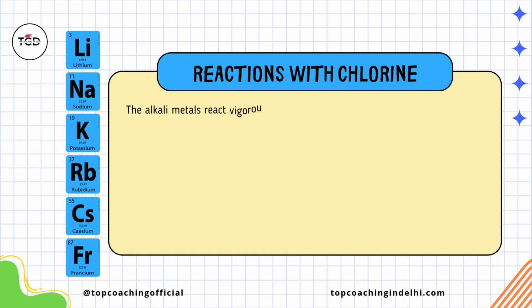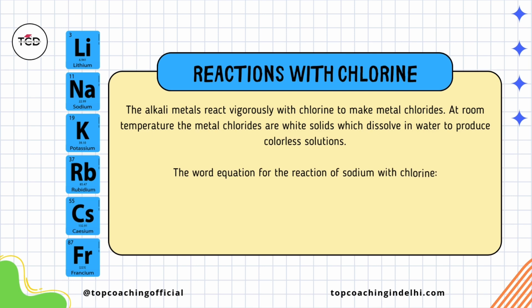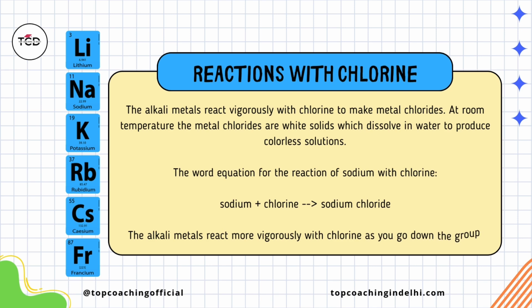Reactions with chlorine. The alkali metals react vigorously with chlorine to make metal chlorides. At room temperature, the metal chlorides are white solids which dissolve in water to produce colorless solutions. The word equation for the reaction of sodium with chlorine: sodium plus chlorine gives sodium chloride. The alkali metals react more vigorously with chlorine as you go down the group.